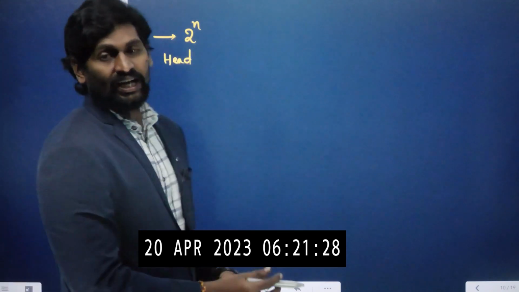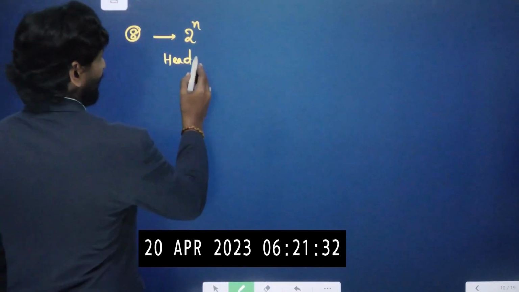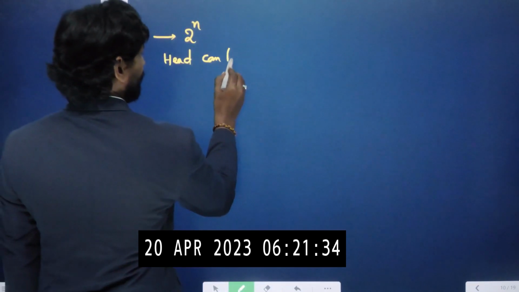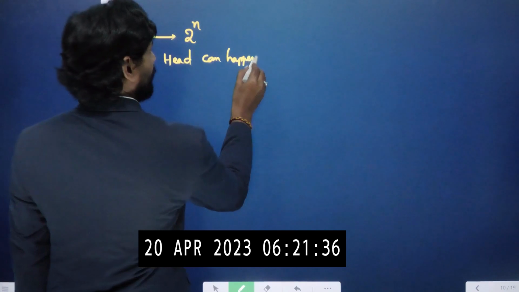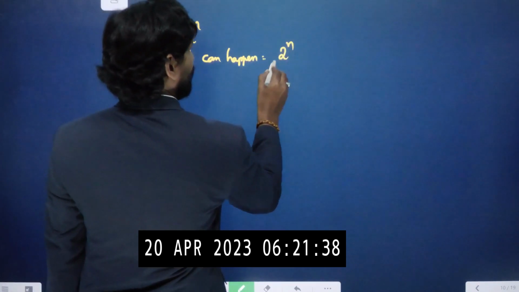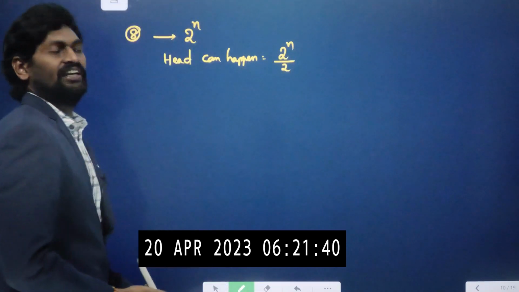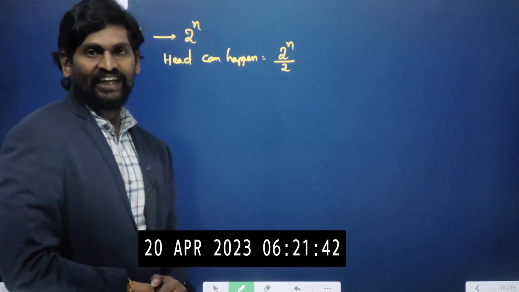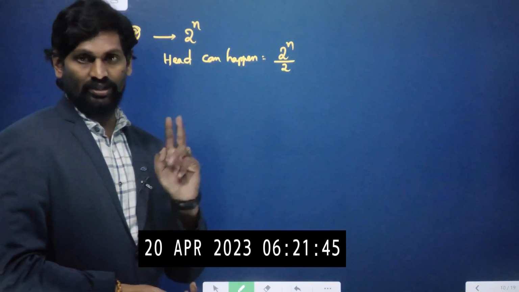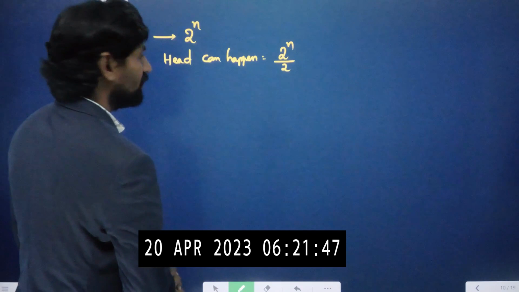So head and tail both are having equal number of chances. That means head can happen 2 power n by 2. That means half of the times head will happen, half of the times tail will happen as chances. Okay? Because of 2 chances, equal chances.